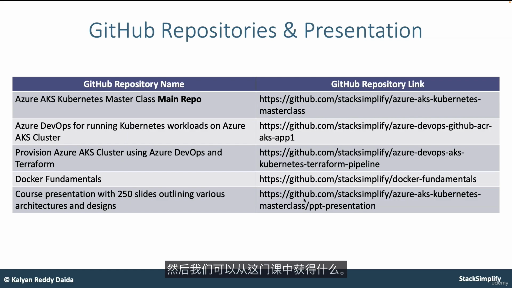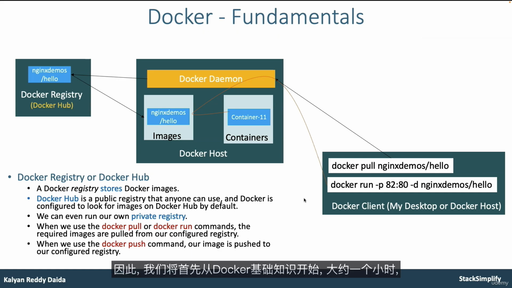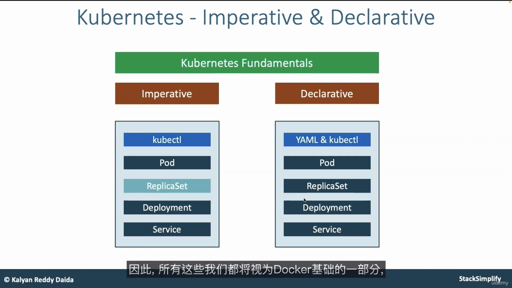So moving on, we will initially start with Docker fundamentals for close to 1 hour and understand what Docker is, how to create a Docker image, how to push the Docker image to Docker Hub, and how to download that image from Docker Hub and run it locally. All those things we are going to look at as part of Docker fundamentals. And then we'll move on to Kubernetes fundamentals.